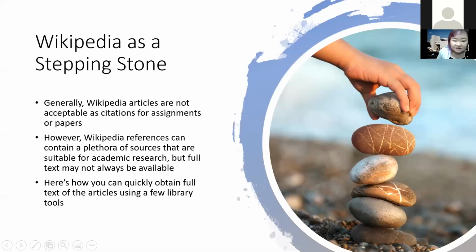So Wikipedia generally is not accepted as a proper citation, especially for academic papers or assignments. You might refer to it to say that Wikipedia says this, but it usually cannot be accepted as a credible source, partly because it's very difficult to look at the authority of the article.